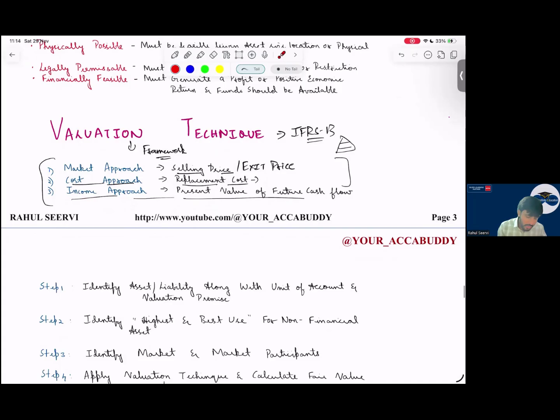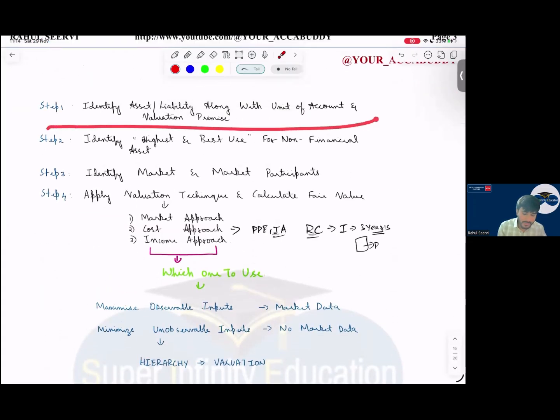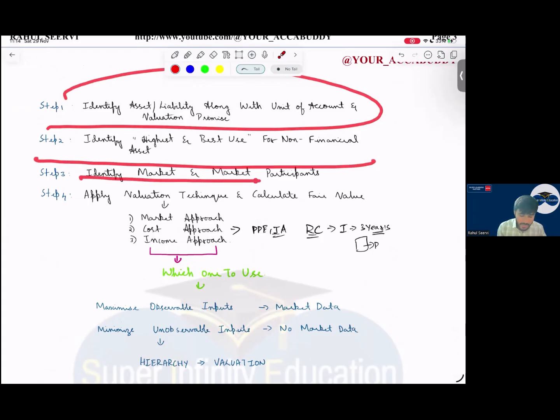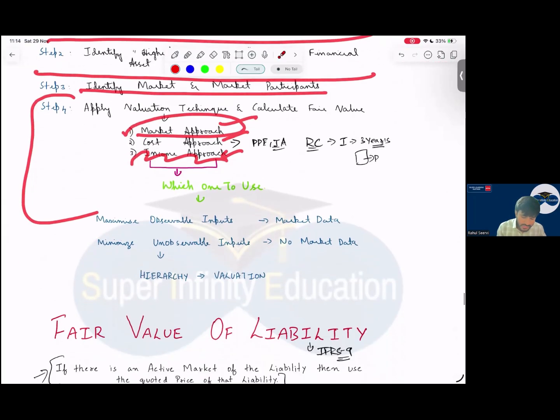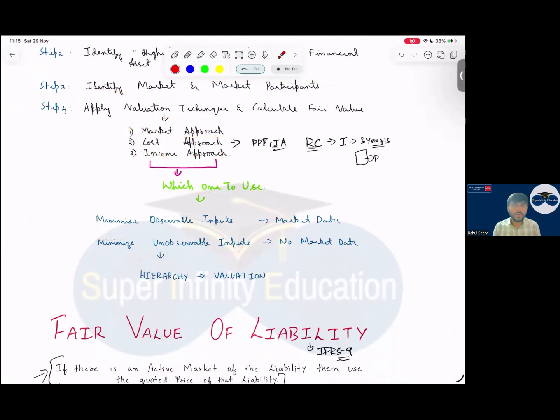Yes, sir. What are the steps? First, identify the asset or liability. Then identify whether it's a non-financial asset or not. Then identify the market. Then apply the valuation technique, whether market, cost, or income approach. Income approach is very rare. We mostly follow market only. So, what is the agenda? Maximize observable inputs and minimize unobservable inputs. Whenever a question comes regarding hierarchy, you have to mention this. You have to mention this.